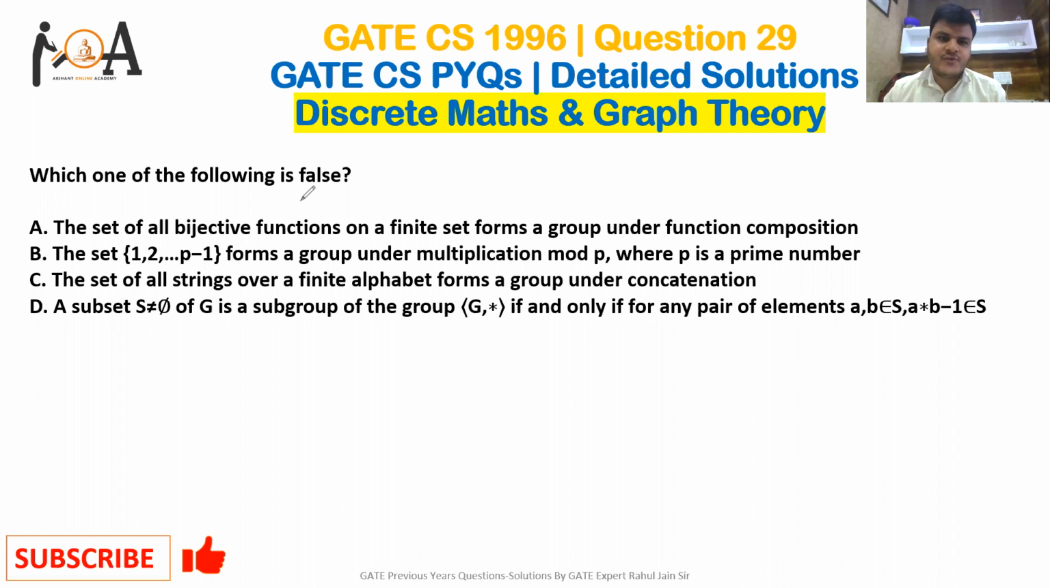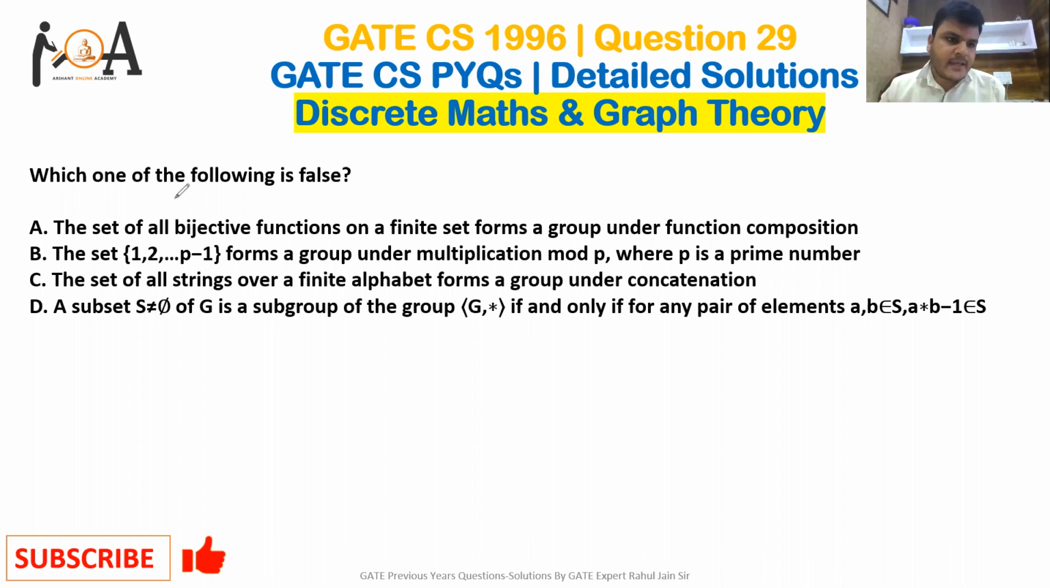In this video we are going to discuss a very important question of DMGT, that is discrete mathematics and graph theory, in relation to set theory and group formings. This question was asked in GATE CS 1996, question number 29, and most students got stuck while solving this kind of question. So let's discuss this question in detail, and I hope by the end of this video you will know the complete concept, what the correct answer is, why it is correct, and how to solve such questions.